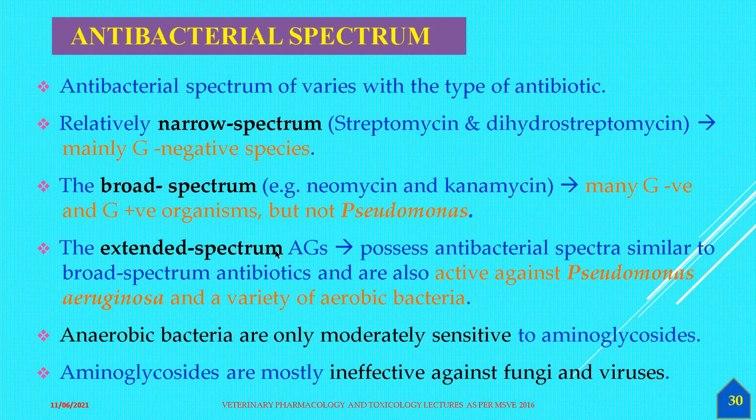The extended spectrum aminoglycosides have an antibacterial spectrum similar to the broad spectrum antibiotics plus Pseudomonas aeruginosa and varieties of aerobic bacteria. They are not effective against anaerobic bacteria; anaerobes are only moderately sensitive to these aminoglycosides. The aminoglycosides are mostly ineffective against fungi and viruses.